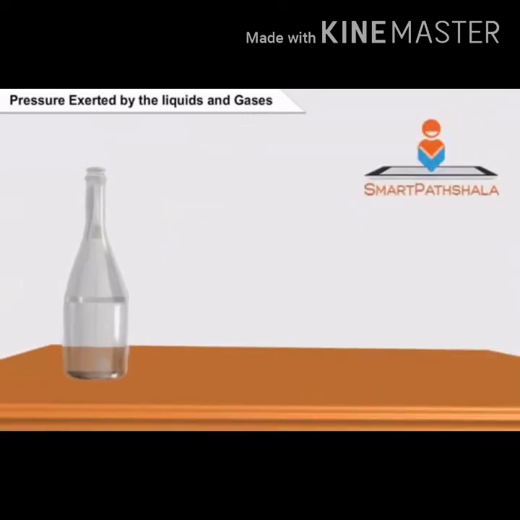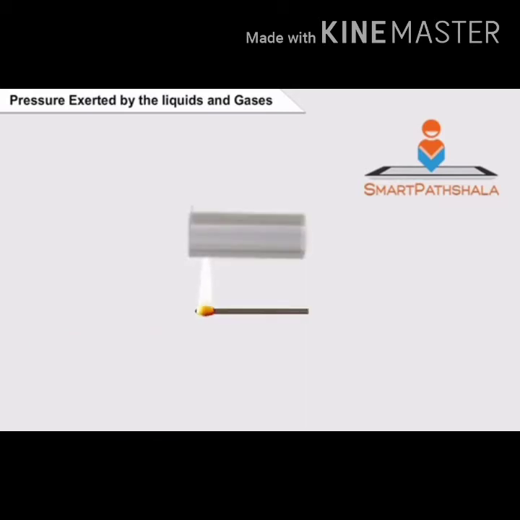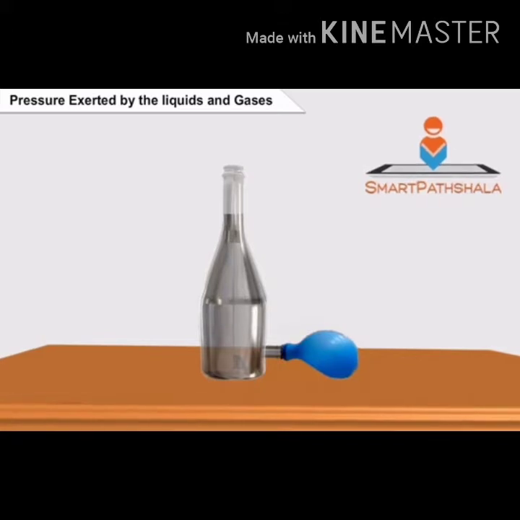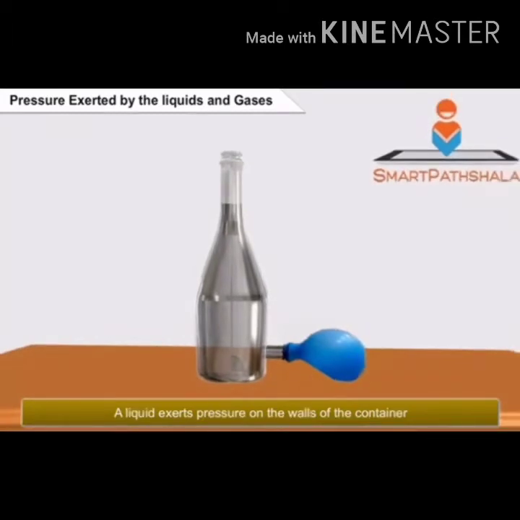Now let us do another activity. Now take a plastic bottle and take a glass tube and heat it slightly and insert it near the bottom of the bottle. If there is any leakage, seal it with molten wax and place a good quality rubber balloon towards the other end of the glass tube. Now fill the bottle completely with water and you can observe the bulge in the rubber balloon. This shows that a liquid exerts pressure on the walls of the container. In this activity also, the bottle filled with water exerts the pressure on the wall of the container. So the balloon will bulge.